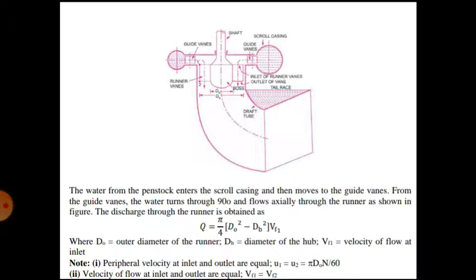How to make it axial? Up to this portion, water passing through the passage between the diffuser vanes, the flow is radial. Now what he did, he made the runner blades sit in the downward direction. So water enters through the diffuser passage in the radial direction, but after that it will fall down. Of course it will fall down, between the diffuser vanes.